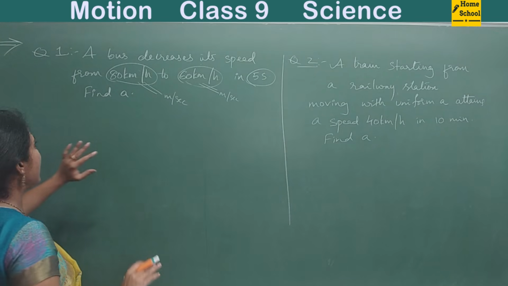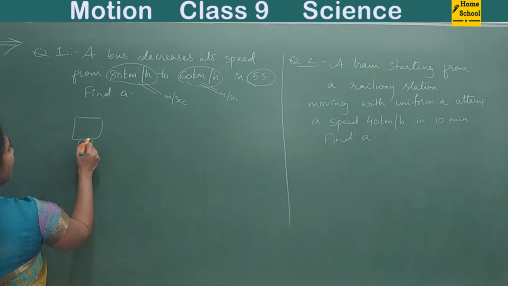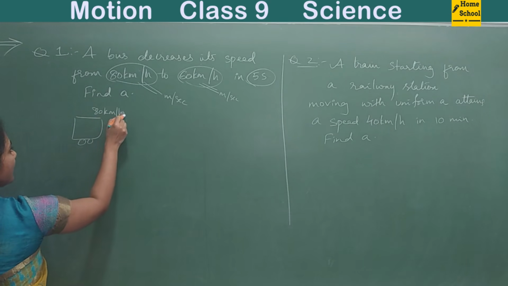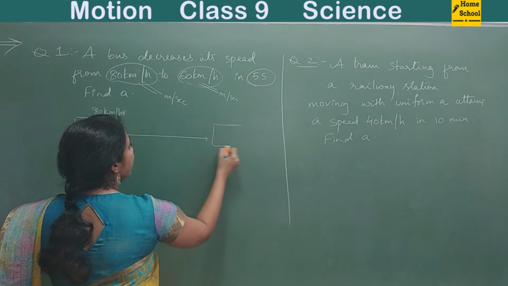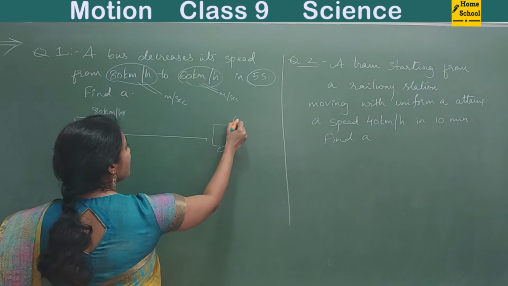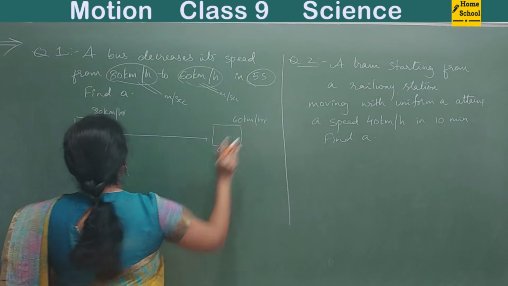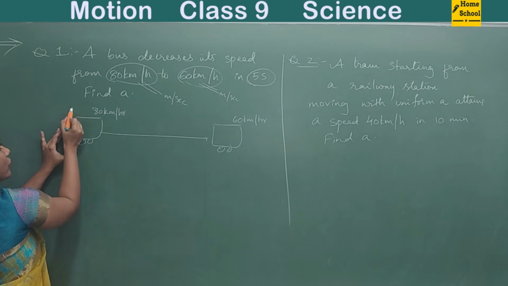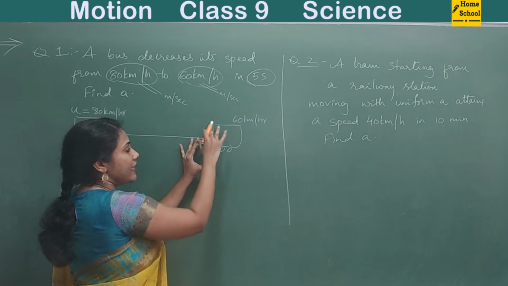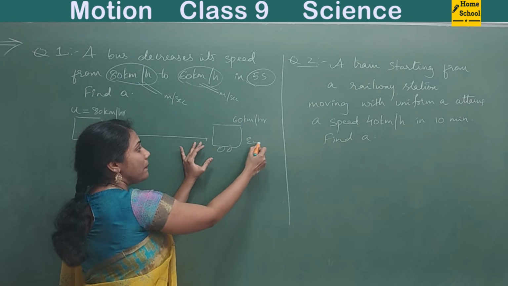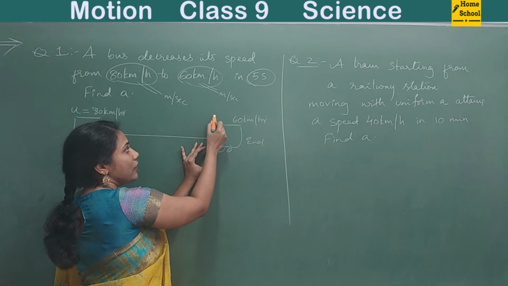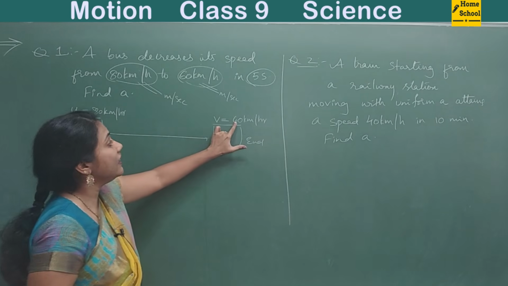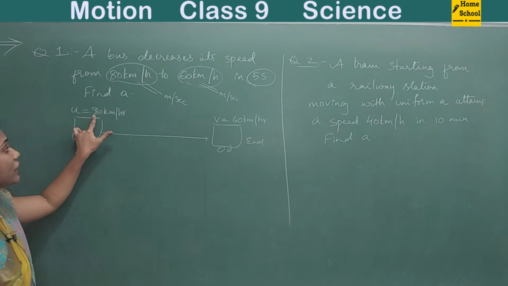First let us try to analyze. There is a bus and it is moving initially with the speed 80 km per hour. It reached some point where the speed is 60 km per hour. This is the starting point of the bus. It started its journey with this speed, so this is u, and it has moved somewhere. This is the end point of the bus where its speed is 60. This is v, the final velocity. This is the initial velocity. You see, the final velocity is lesser than the initial velocity.